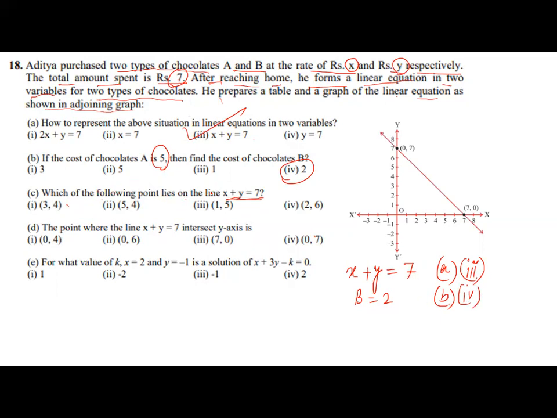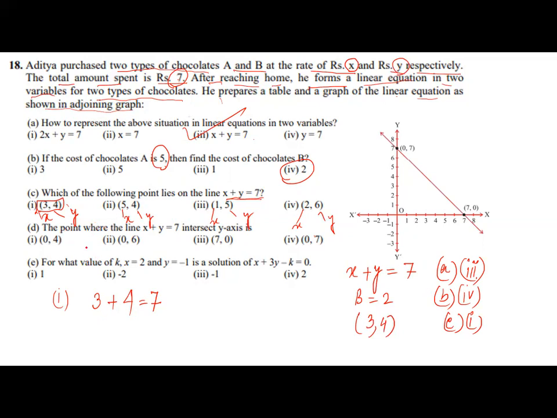Which of the following points lie on x plus y is equal to 7? Now to test, you will put x and y both in this equation. I'm first testing part 1. If I put 3 in place of x, this is your x, this is your y. If it is not satisfying, you will go for the next one and again put x and y. But luckily, you are getting the first as the answer. Why? 3 plus 4 makes 7. So for C, part 1 is the answer. That will be 3, 4.